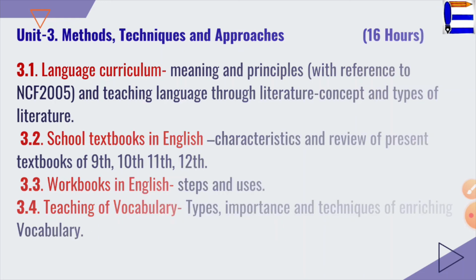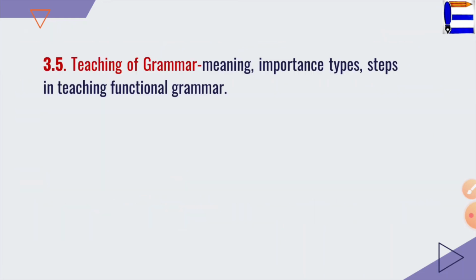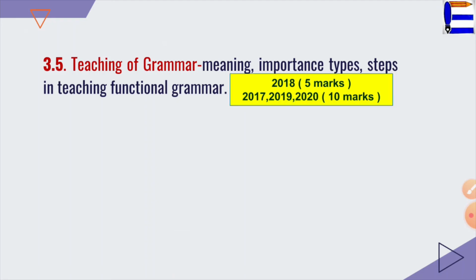Then coming to the next one, that is your 3.5, that is teaching of grammar, where you learn meaning, importance, types, steps in teaching of functional grammar. In 2018, you had a question of 5 marks based on this topic. Then 2017, 19 and 20, all the 3 years you had 10-marker questions on this topic, right?